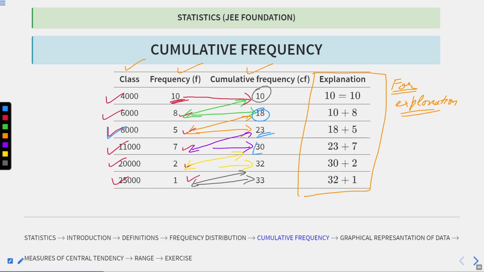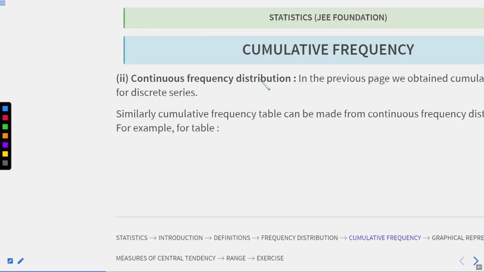the number of employees who are getting up to 11,000 is 30, and the number of employees who are getting up to 20,000 is 32, and the number of employees who are getting up to 25,000 is 33. I hope this is clear, and how we take information from the cumulative frequency and how we evaluate the cumulative frequency. So let's move next.